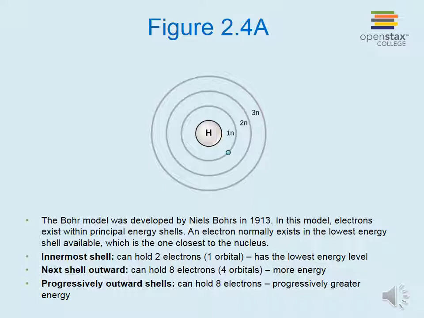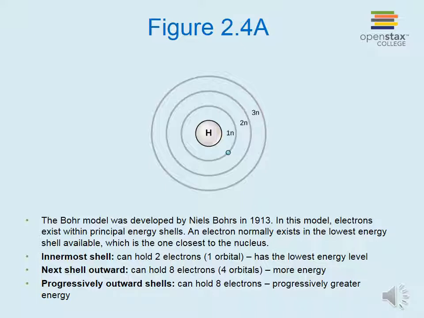The electrons in this shell have the lowest energy level. The next shell outward, represented by 2n here, can hold up to 8 electrons, so it has 4 orbitals, and these electrons contain more energy than those in the 1n shell. Each progressively outward shell, whether it be 3n or 4n or higher, can hold up to 8 electrons, and each outward shell has progressively greater energy levels.